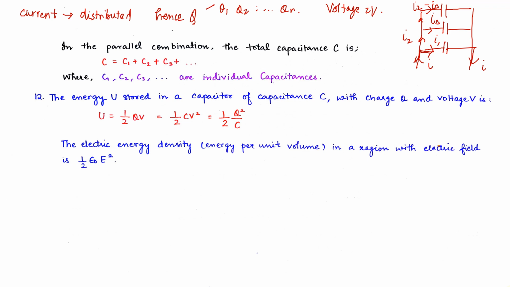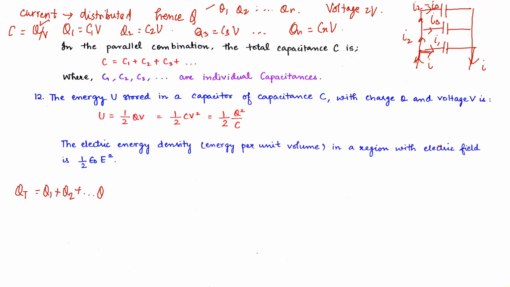Now we know that C equals Q upon V. Here we want Q1, Q2, Q3. So Q1 will be C1V, Q2 will be C2V, Q3 will be C3V, and so on up to Qn, which equals CnV. Now Q total is Q1 plus Q2 up to Qn.